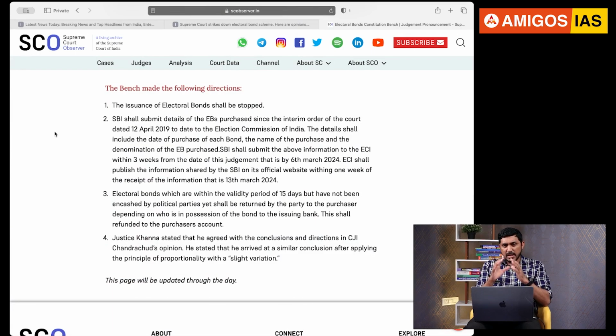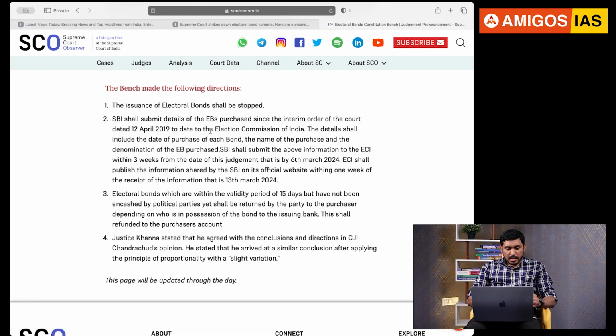I will just tell you in the beginning what the court has mentioned. So first one, the issuance of electoral bonds should be stopped immediately now. And second one, because the SBI is the bank which is authorized to give these bonds, the SBI shall submit the details of the bonds purchased since the interim order of the court. That means 12th April 2019 was the interim order of the court. From that date, whatever bonds you have given to these particular donors, the people who purchased these bonds, all the details from 12th April 2019 till now have to be submitted to the court.